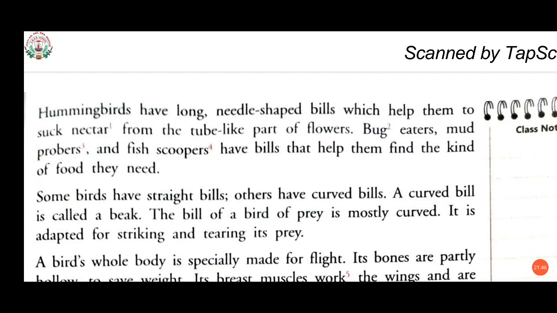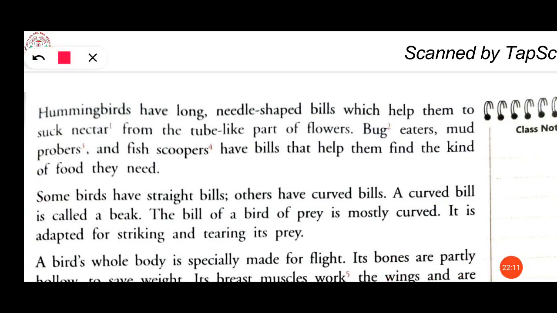So at last, what we have learned here, students, is that the bills that birds have are helpful for them to find the kind of food that is helpful for them. What is helpful for them? The bills.